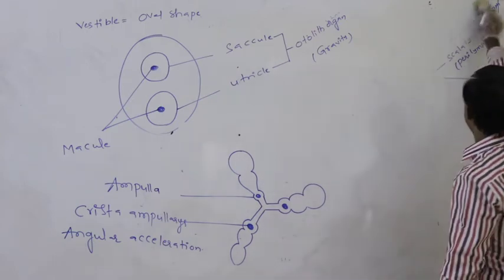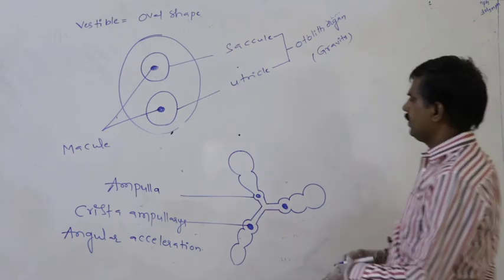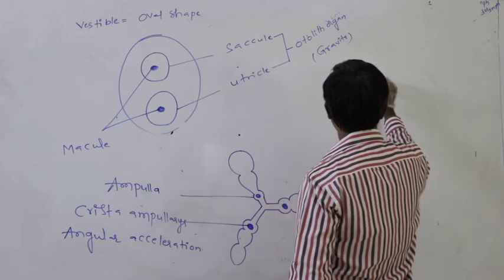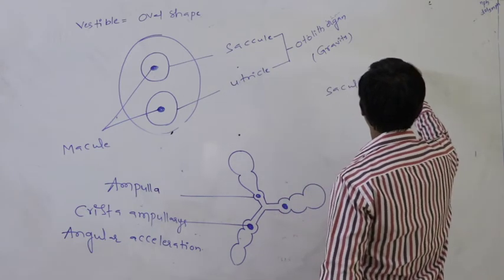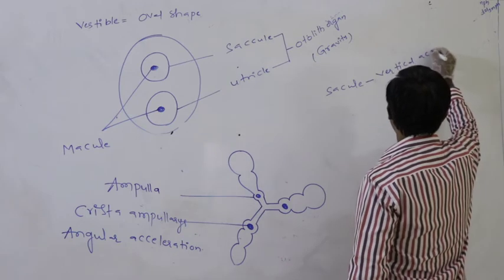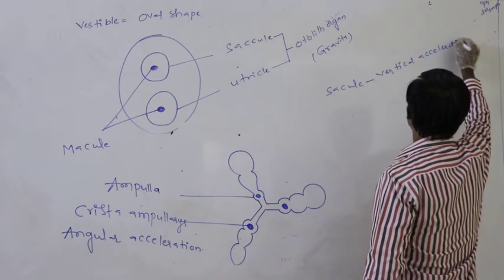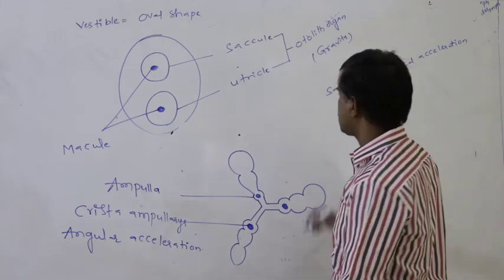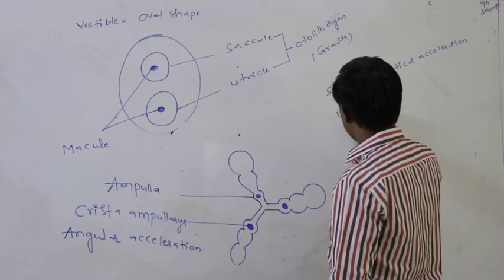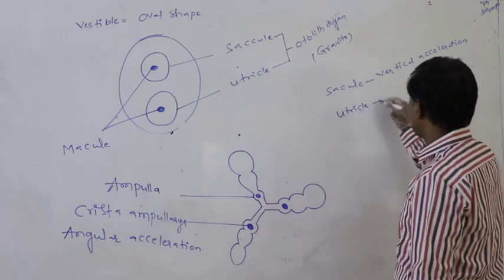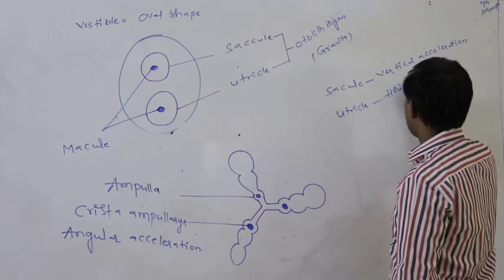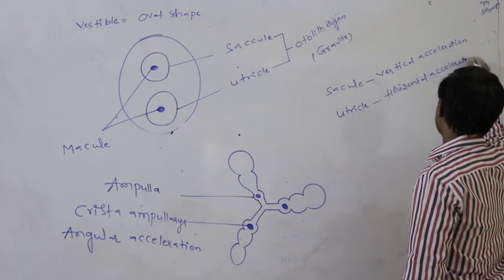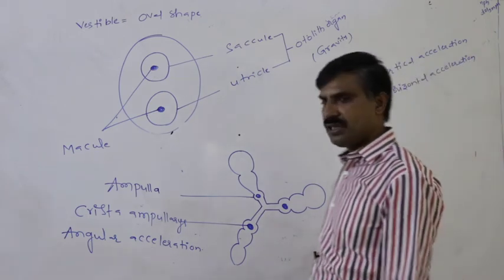Alone, what is the function of the utricle? Alone, the saccule is useful for maintenance of vertical acceleration. The utricle alone is useful for horizontal acceleration.